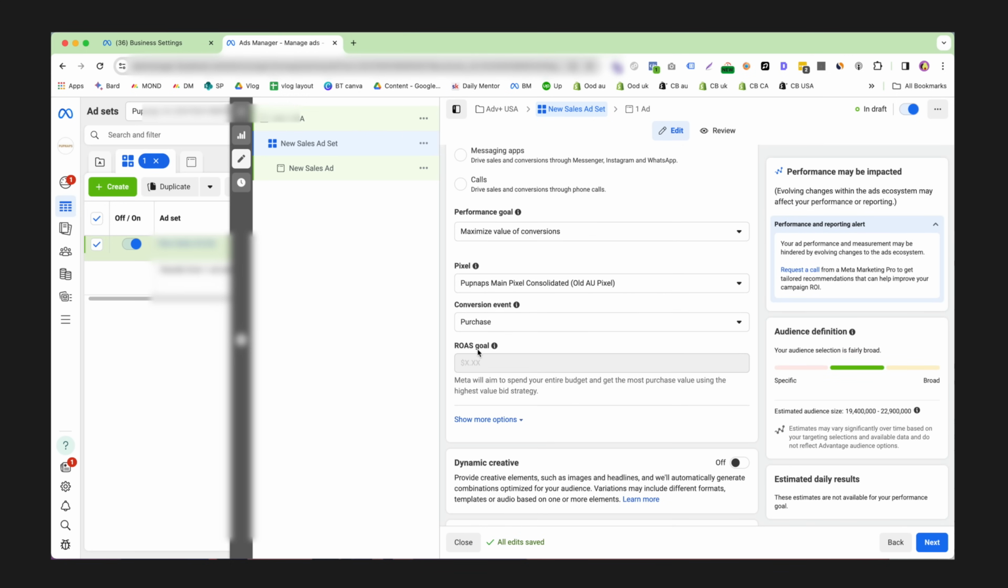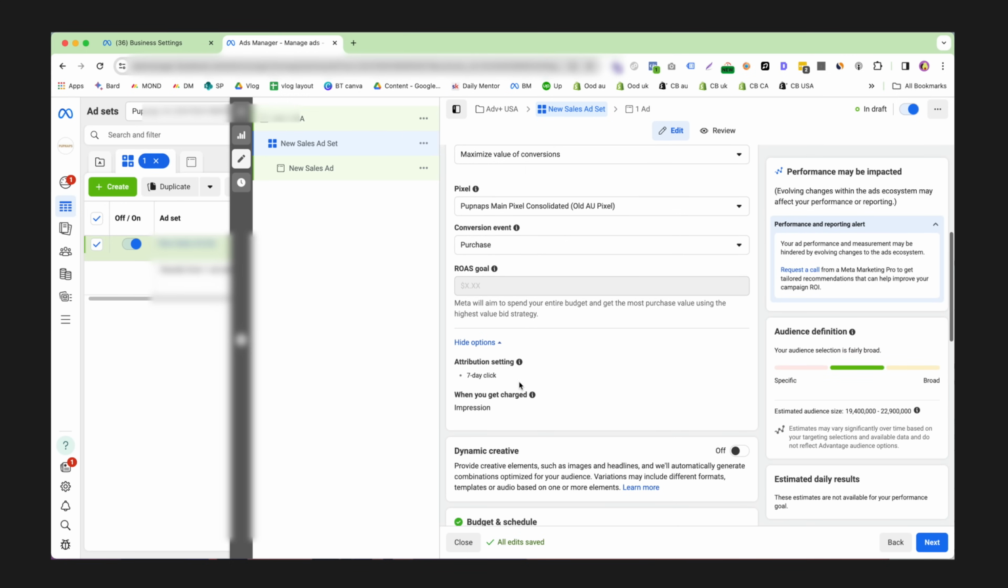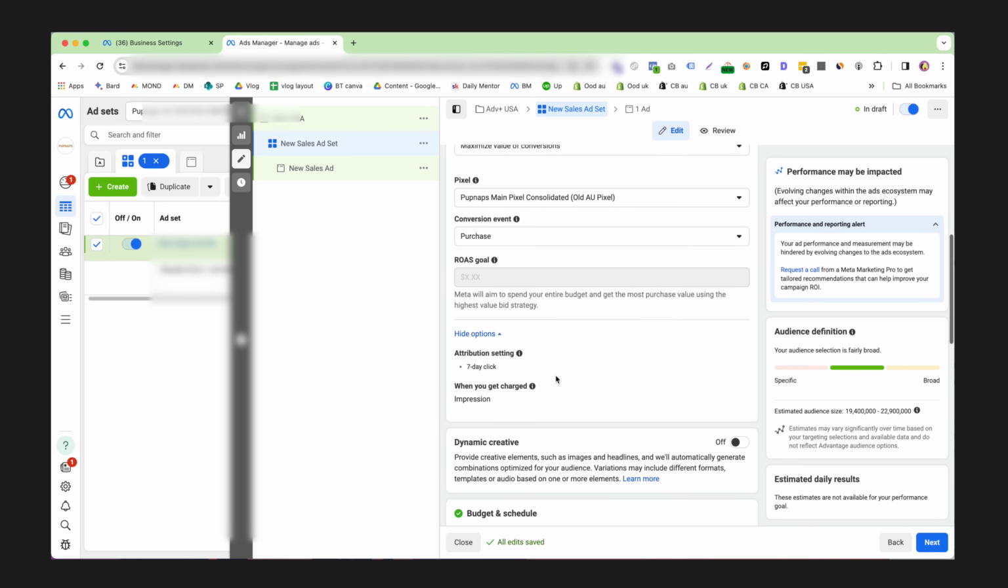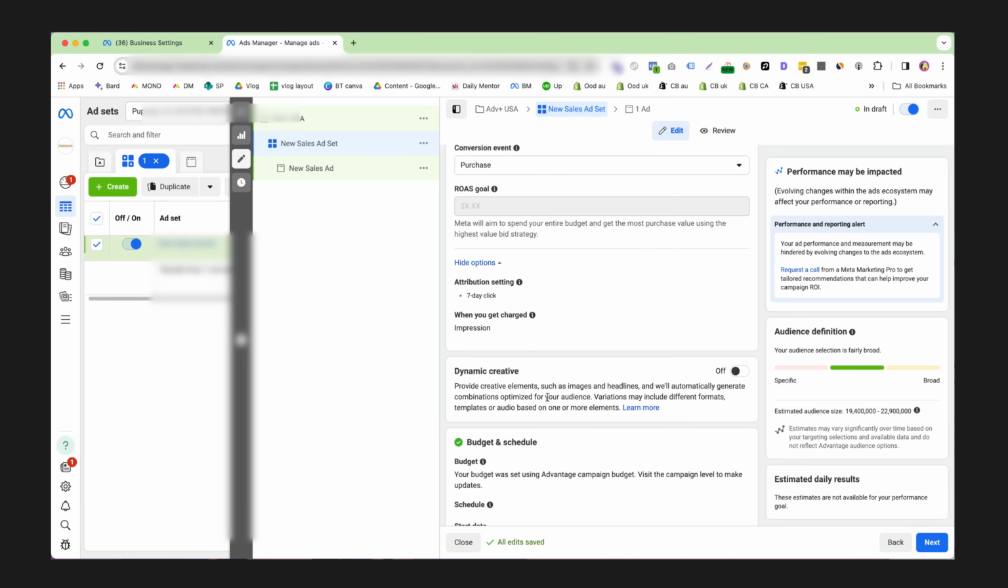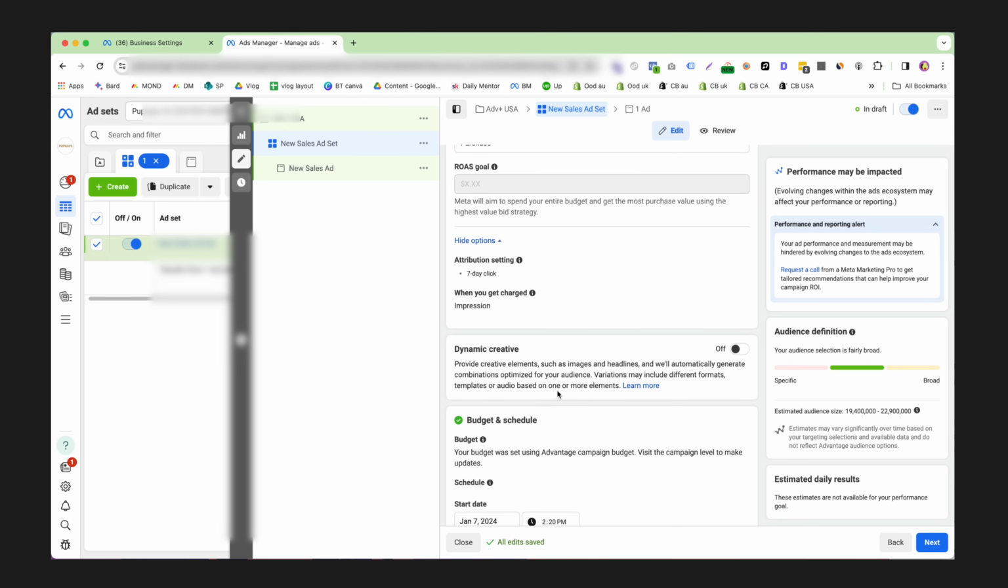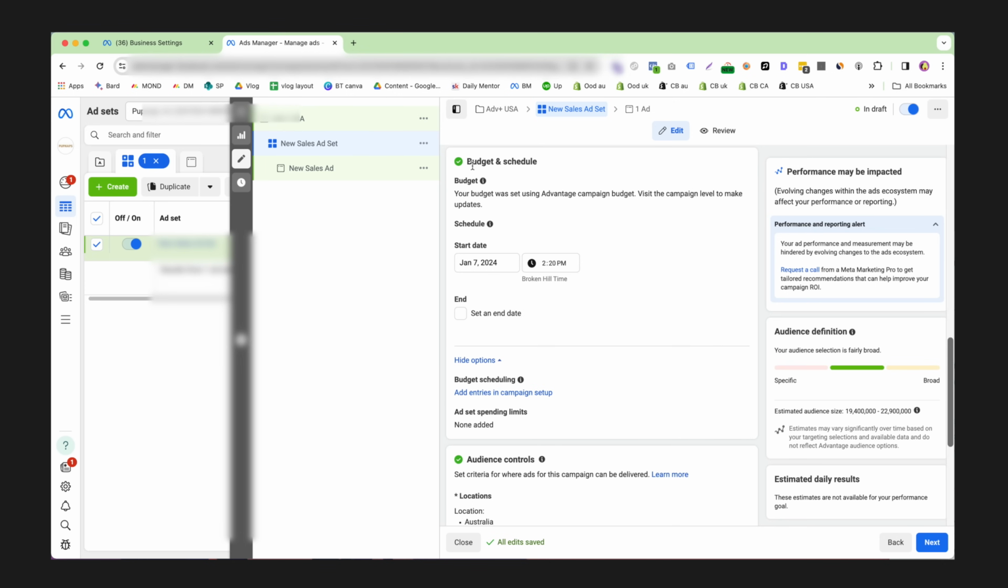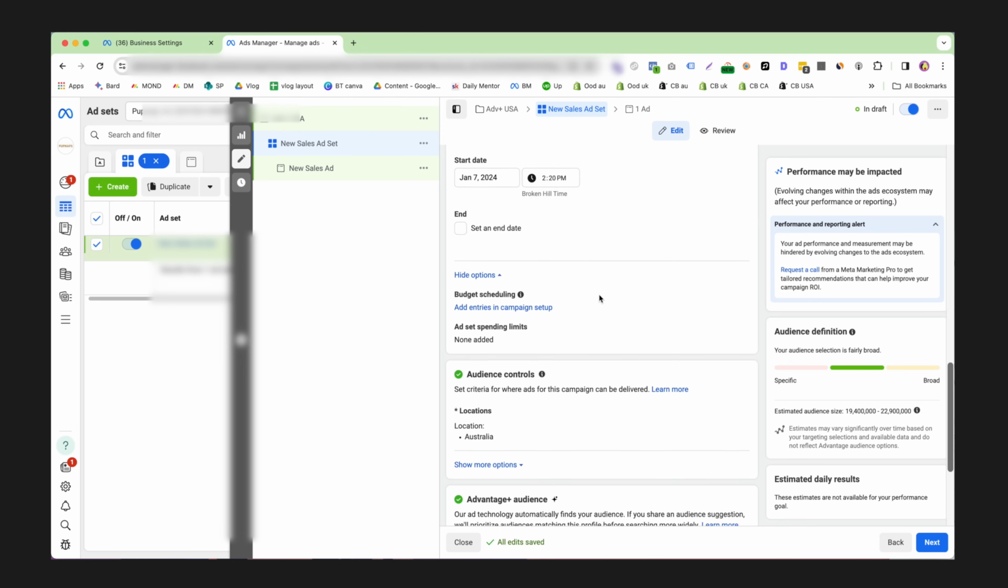You can ignore the ROAS goal for now. And in here, you can ignore these attribution settings for now. That is quite advanced, and we will chat about it towards the end. Dynamic creative is another thing that I'm going to explain, but it's going to have to be later in the video because I really want to get this campaign live. We can skip budget and schedule because we kind of set that up before.